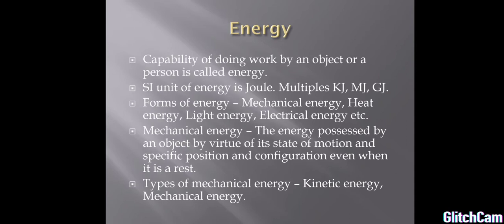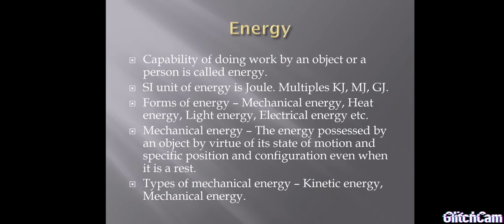Now, today we are going to see a new topic, energy. Already you knew about the definition of energy. Capability of doing work by an object or a person is called energy. The SI unit of energy is joule. Some of the multiples of joule are kilojoule, megajoule and gigajoule. Kilo means 10 to the power 3, mega means 10 to the power 6 and giga means 10 to the power 9.